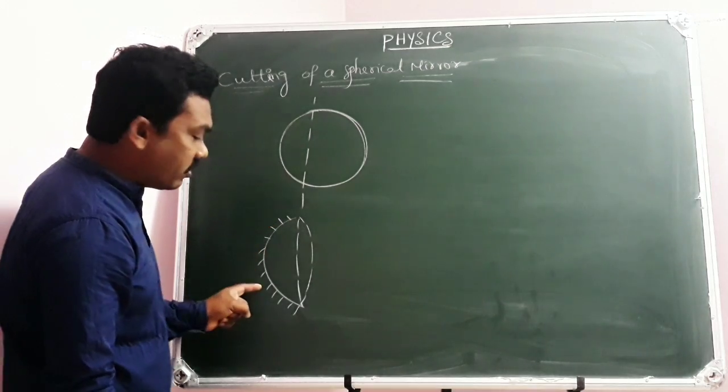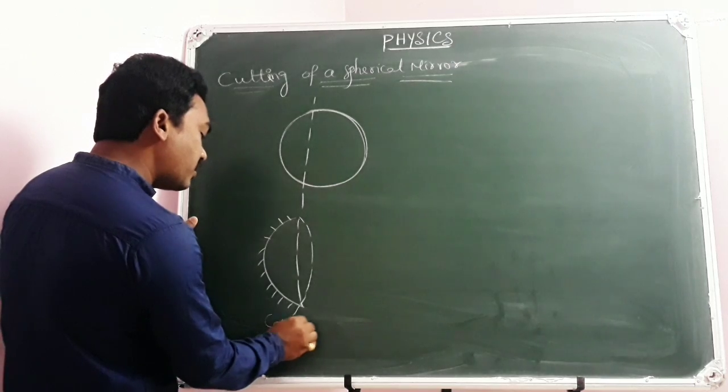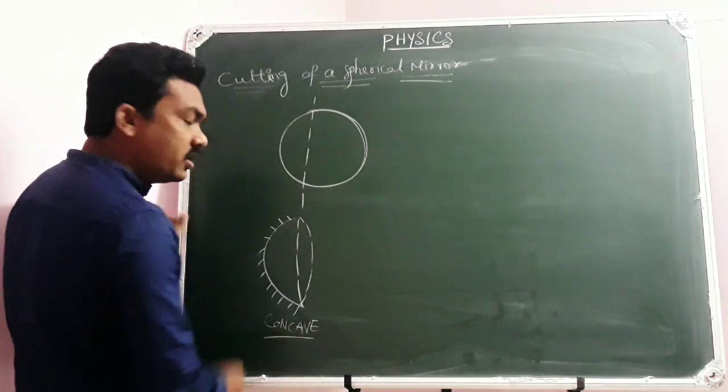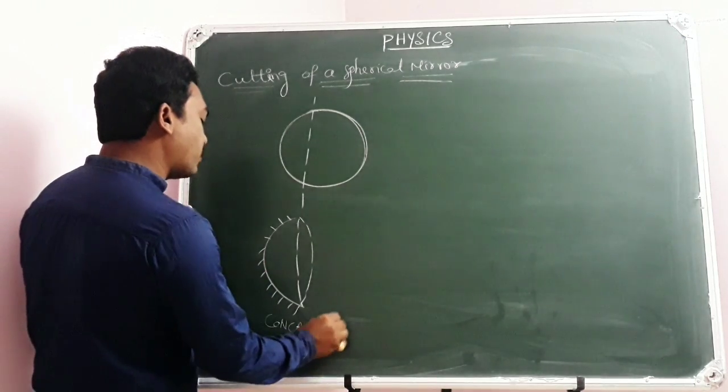If you have silvered on convex side, then you can get a concave mirror. If you have silvered on concave side, you will get a convex mirror, of course.